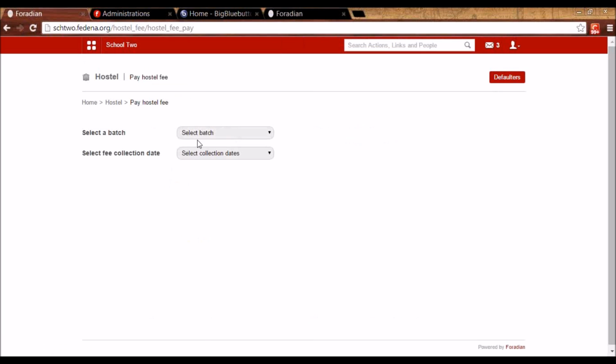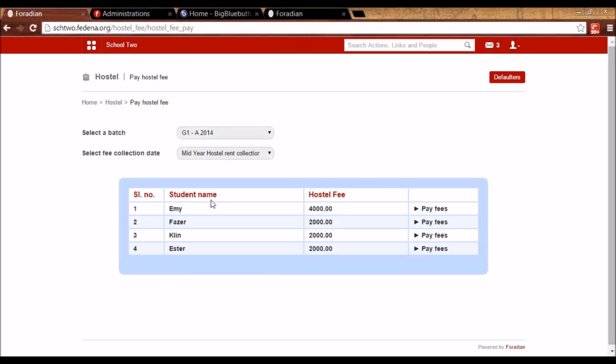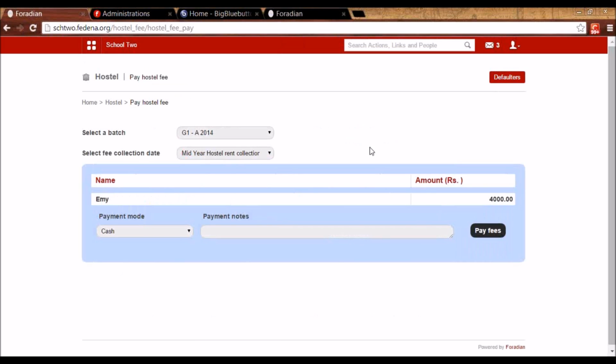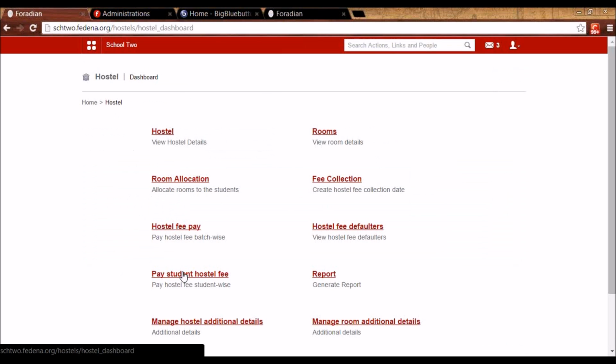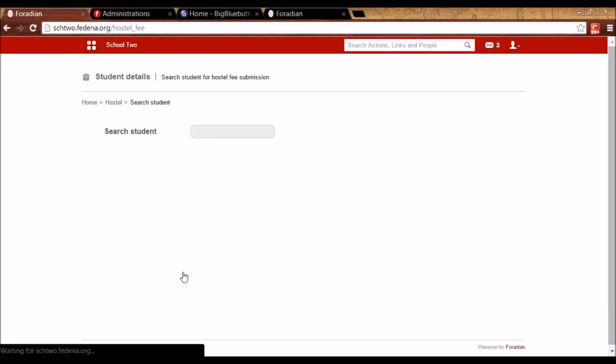In hostel fee pay, you have to select the batch, you have to select the fee collection that is applicable, and the students will appear like this, and the rent that they have to pay. When you click on pay fee, the full receipt will appear and the fees can be paid. So this is one of the ways. And the second way is pay student hostel fee. So here we can search the student.